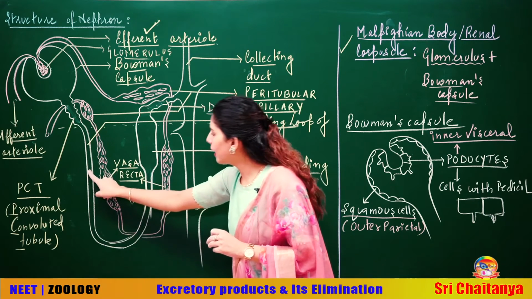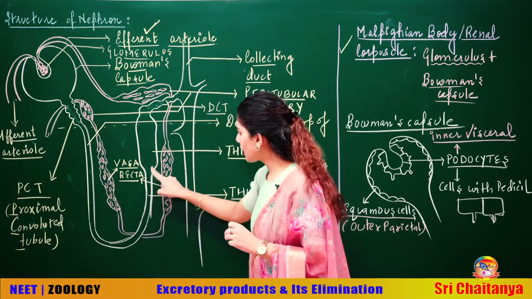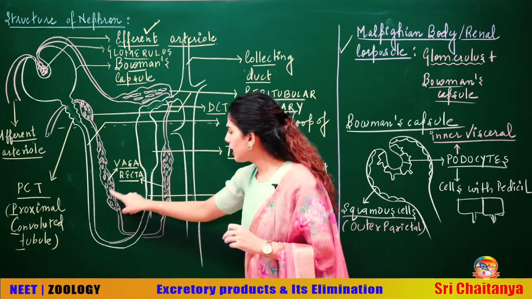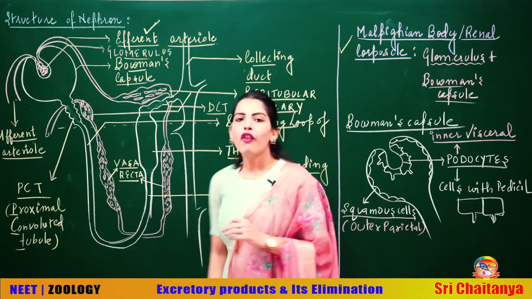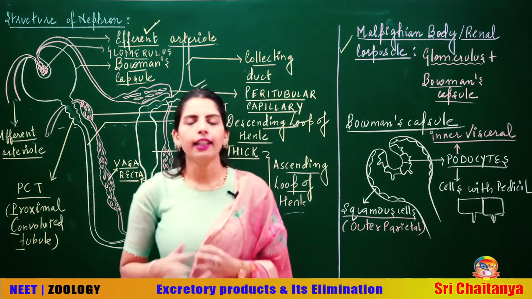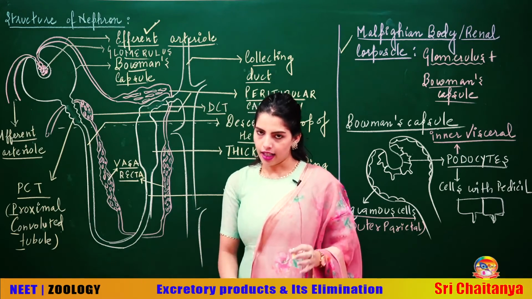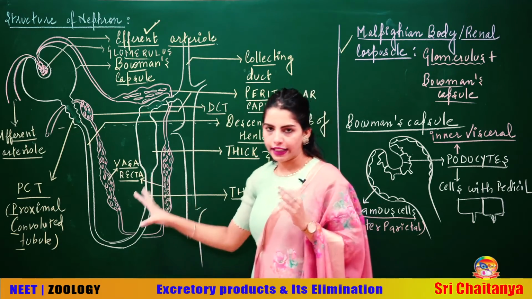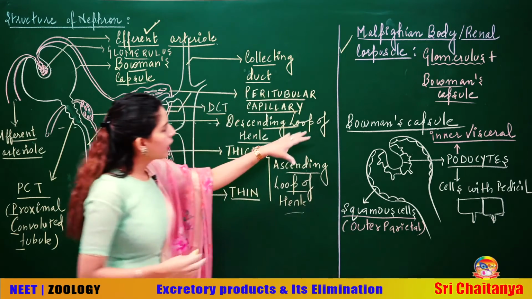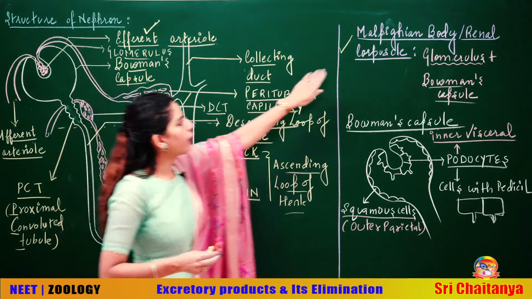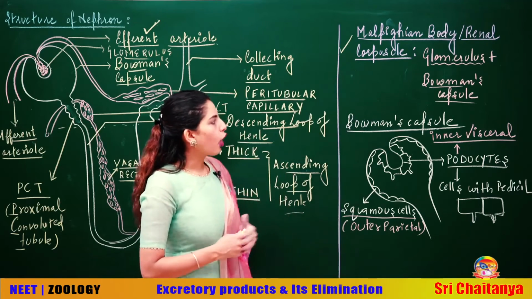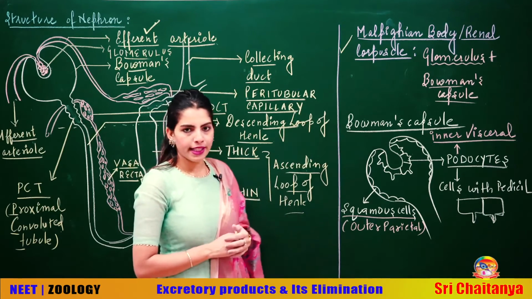So around the descending loop of Henle this, and around the ascending loop of Henle this. This is the network of capillaries formed around the descending and ascending loop of Henle, which is called the vasa recta. I hope you are clear with the diagram. Now what I have written on this part, I have already told you about the Malpighian body or the renal corpuscle, that is glomerulus plus Bowman's capsule.